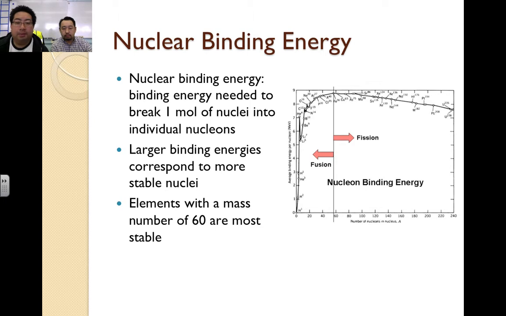And what we find is that there's a correlation between binding energy and stable nuclei. The larger the binding energy, the more stable the nucleus is. And the elements with a mass number of around 60 tend to be the most stable. So as you can see on the diagram to the right, from a mass of 60, going left and right on the diagram, the stability starts to decrease. Yeah, so you can kind of see that if you have a mass over 60, you're more likely to stabilize through fission, whereas if it's less, it's more through fusion. And we'll talk more about what fission and fusion are, even though you probably already have an idea.